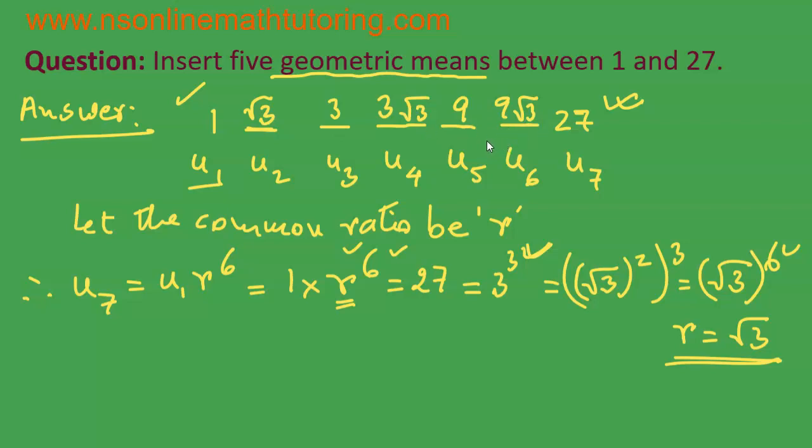Okay. And these are all positive numbers because they have asked us to insert 5 geometric means. Had they asked us to insert 5 numbers so that all 7 of them make up a geometric sequence, then we could have taken the value of r as negative root 3 as well. But they are asking for the geometric means, hence we cannot take this negative value. Okay. So these are the 5 numbers.